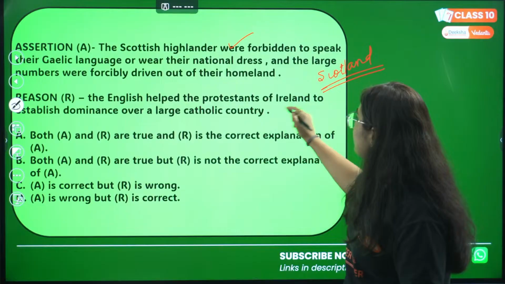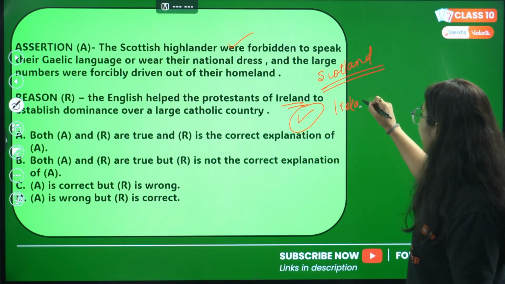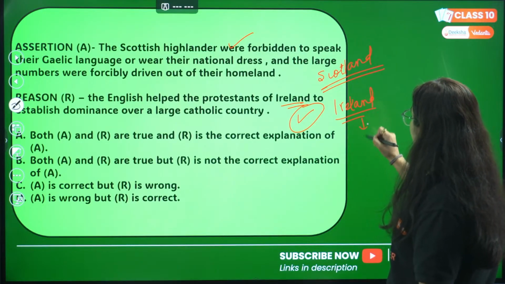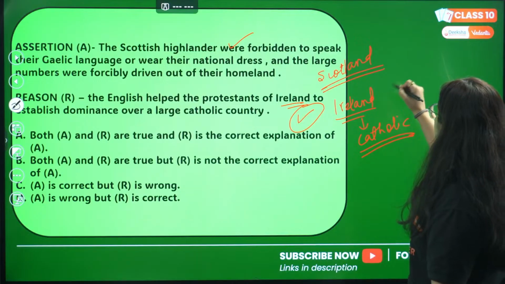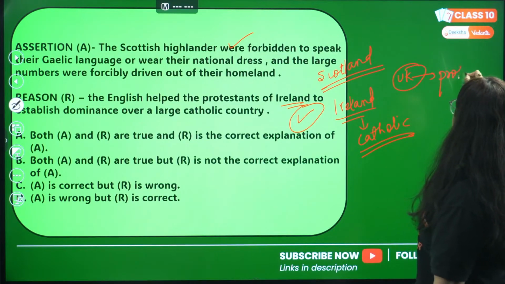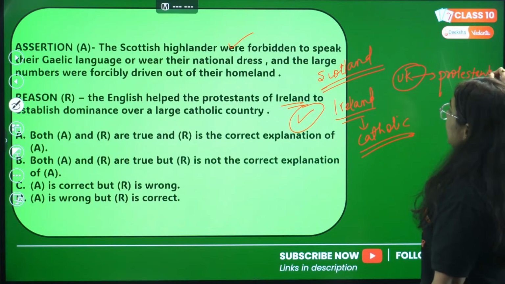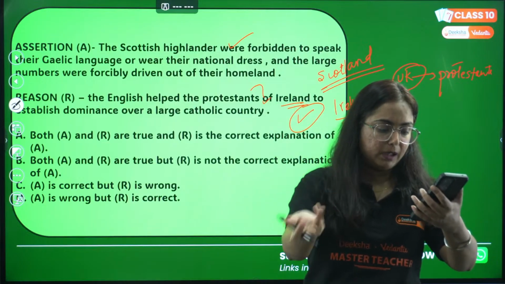English helped the Protestants of Ireland. This one is also correct. If we talk about Ireland, it was a country where Catholic people were in dominance. They were large in number. But now, talking about UK, the people of Britain were followers of Protestantism. So they wanted the Protestants to start a revolt against the Catholic people over here.